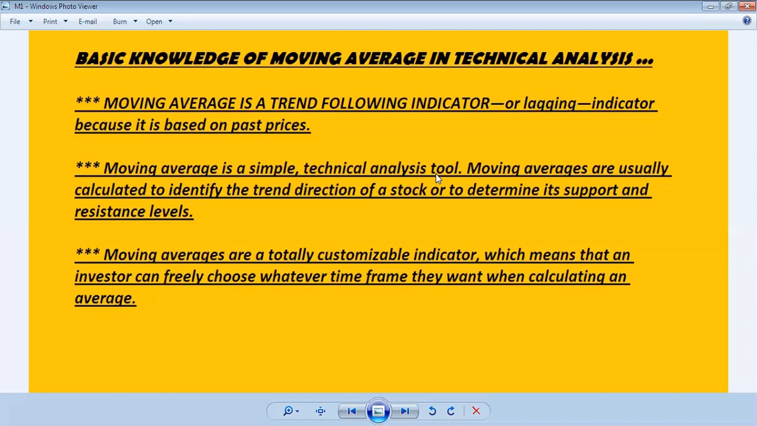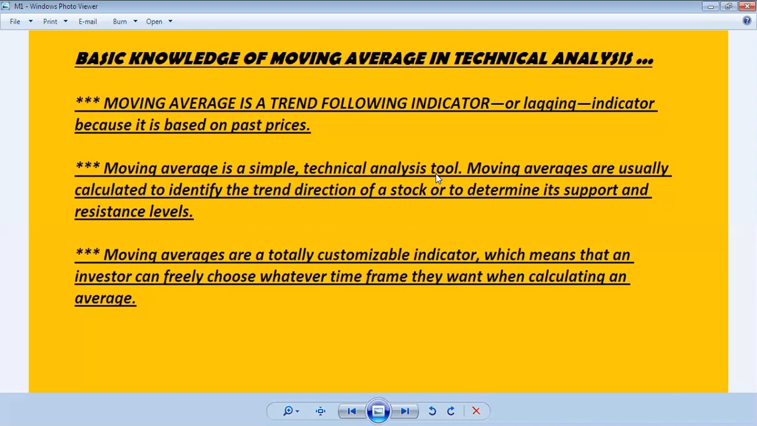Price sometimes takes support at the moving average and then rises, and sometimes takes resistance at the moving average and then falls again. So support and resistance levels we can also get through the moving average.